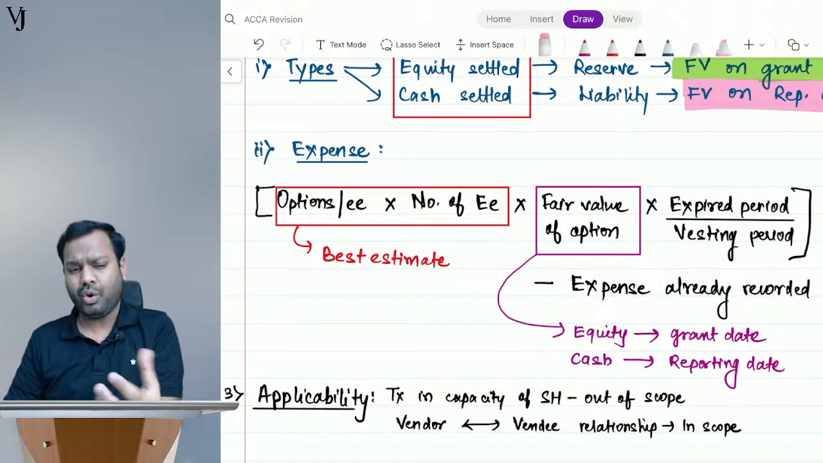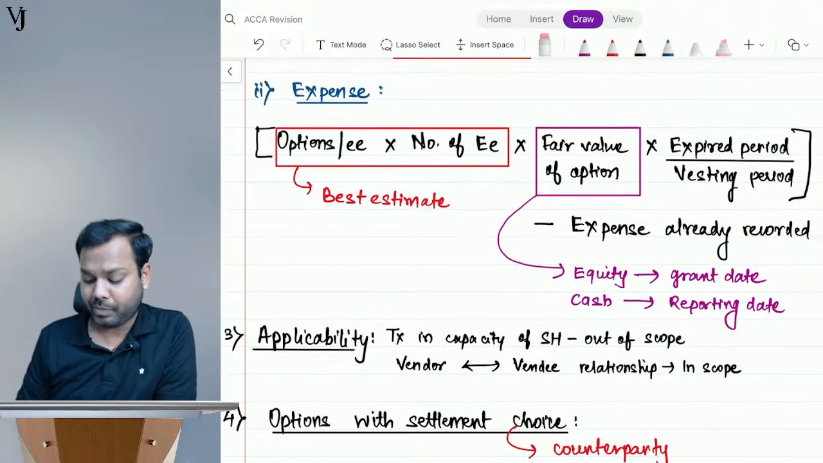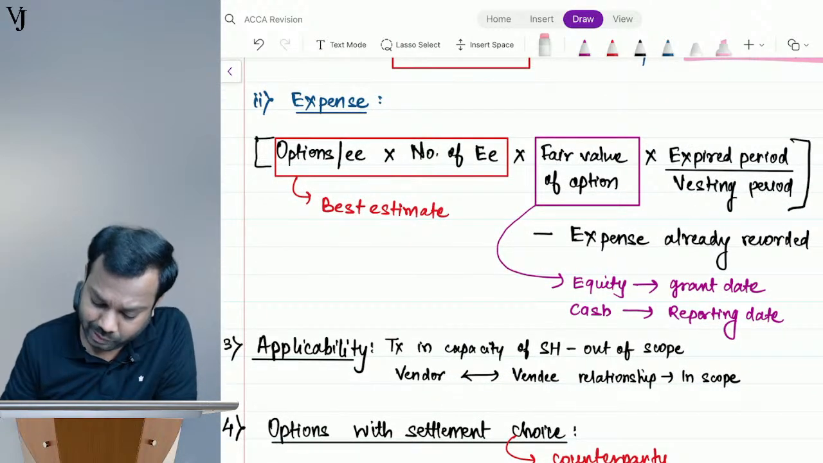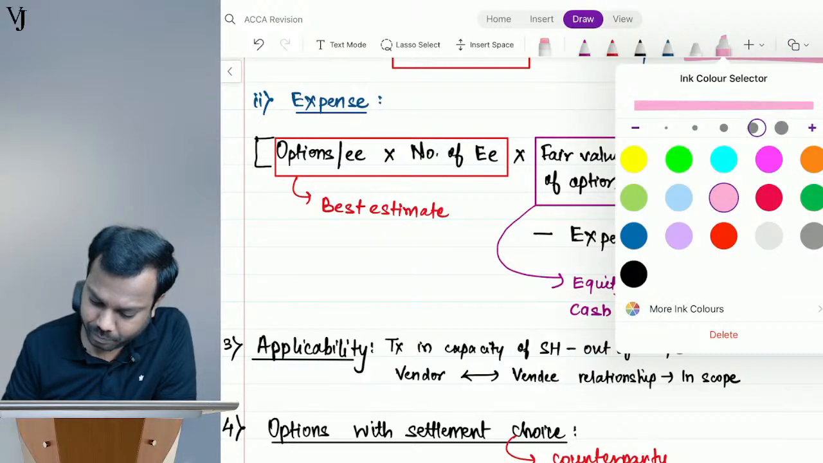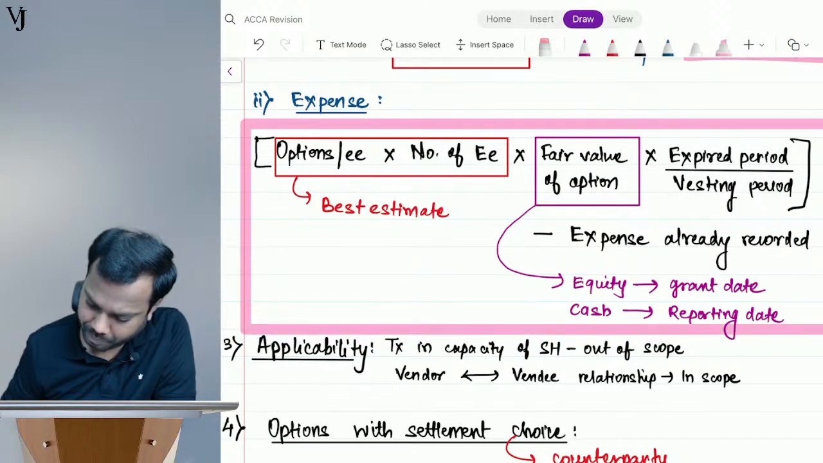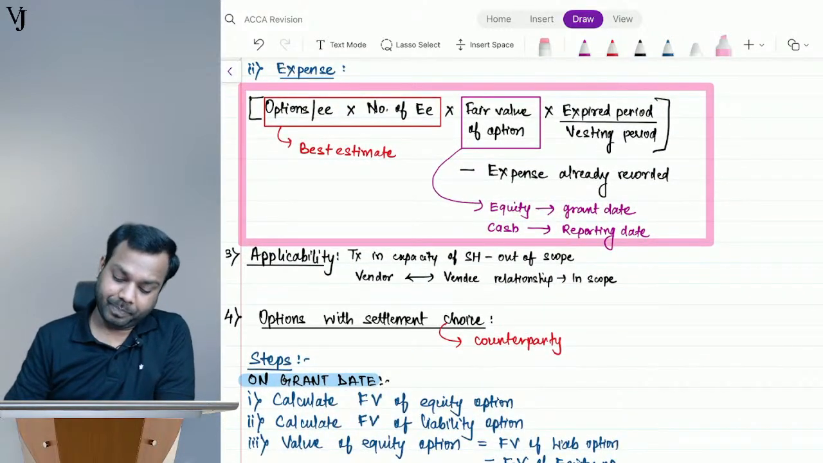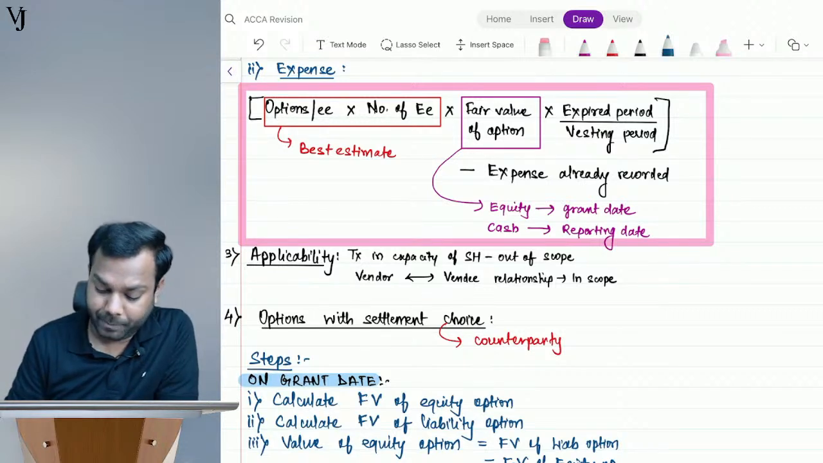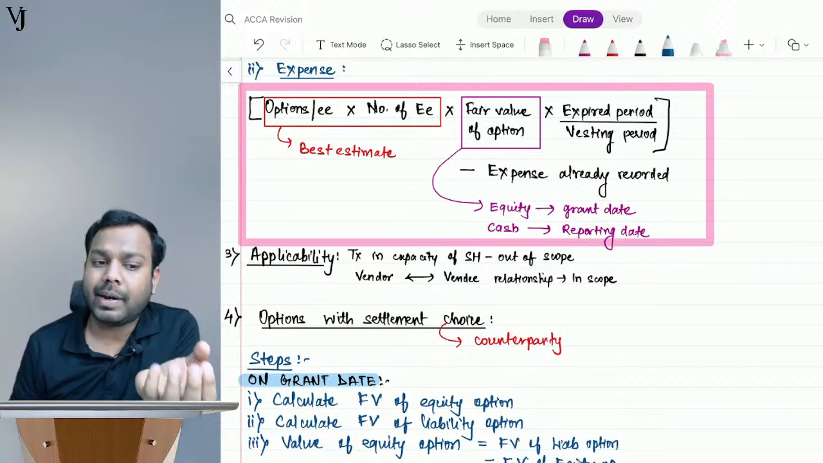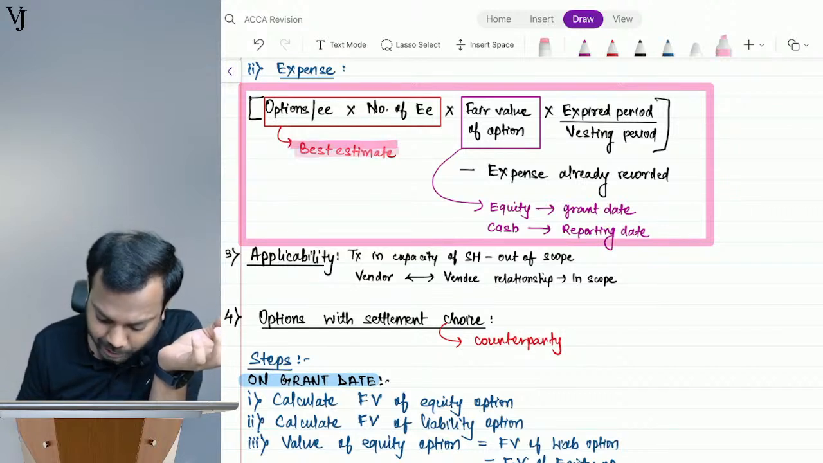Now coming to expense. How do we record expense? We discussed liability, but now let's discuss expense. Understand guys, the formula for recording the expense is given by the standard. This is the formula for recording the expense. Options per employee multiplied by number of employees; basically you can say options that are expected to vest. For this, the standard says that you have to take the best estimate.